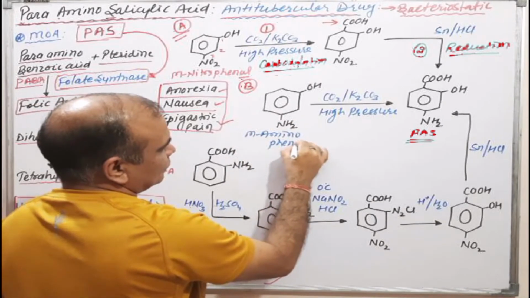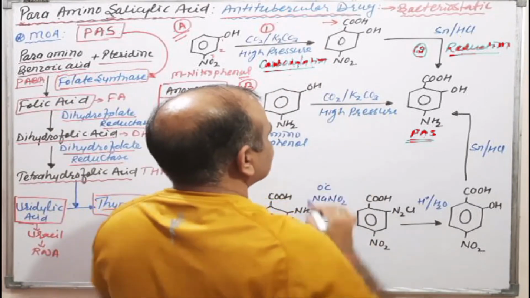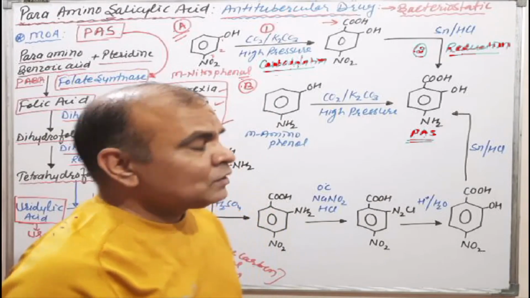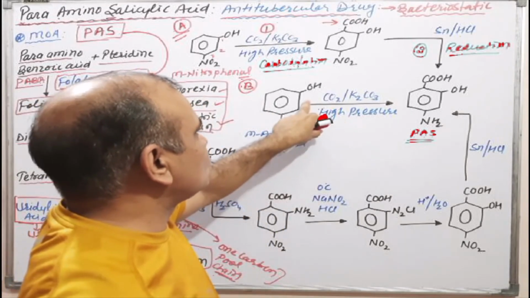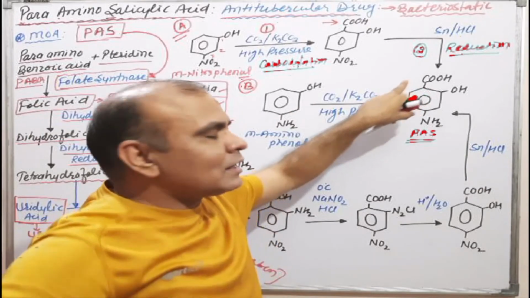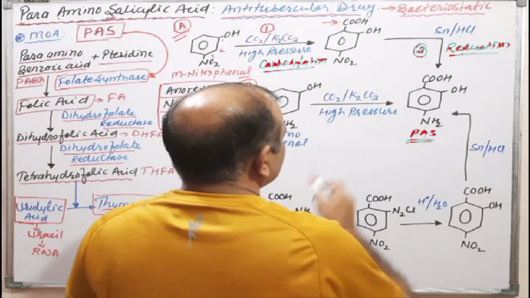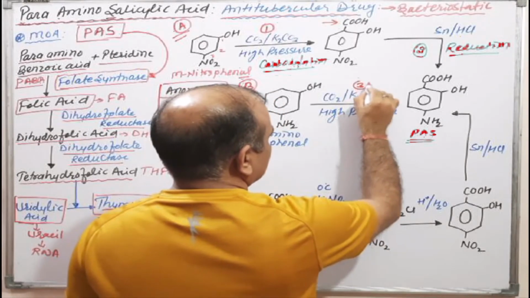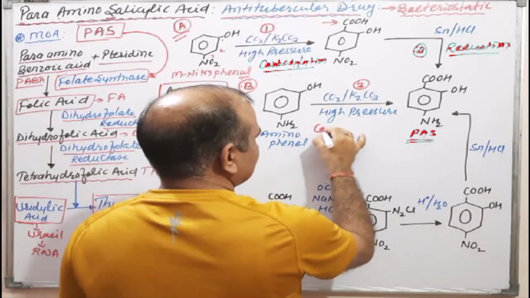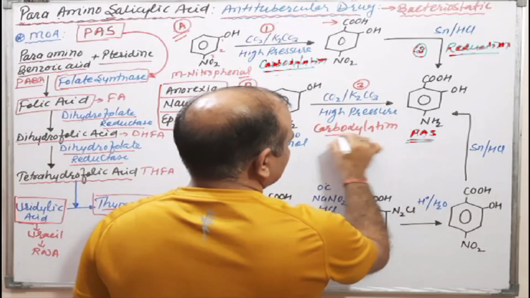Meta aminophenol is reacted with carbon dioxide and potassium carbonate for the introduction of a carboxylic group. This process is known as carboxylation. We can say this is the third reaction, a name reaction, that is carboxylation. Okay, now it is the carboxylation.